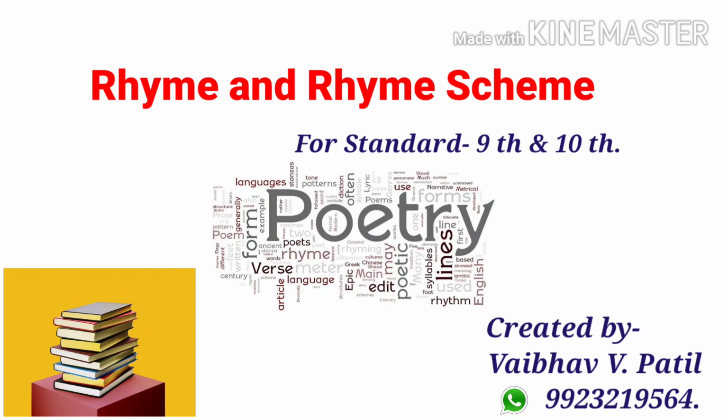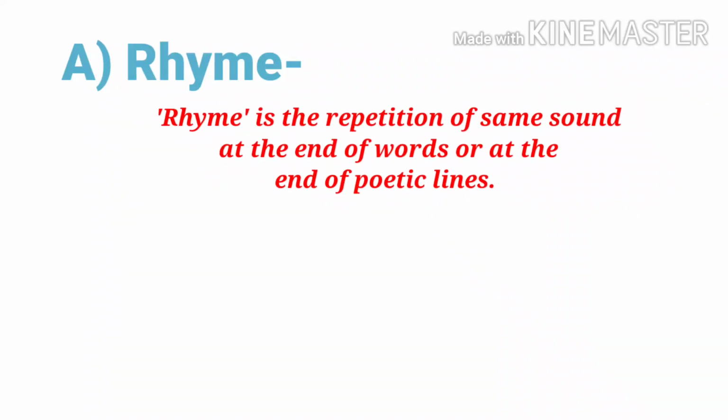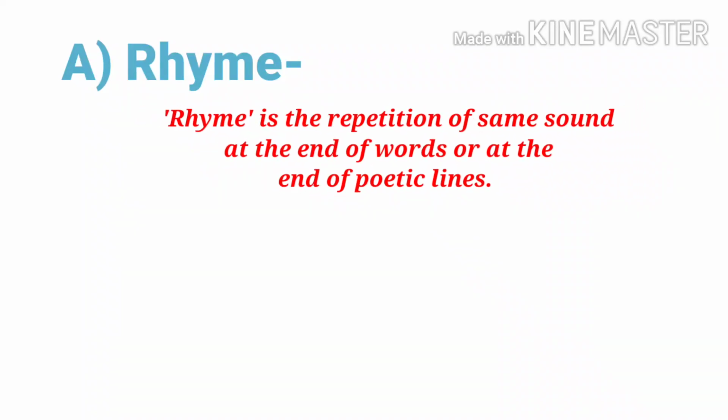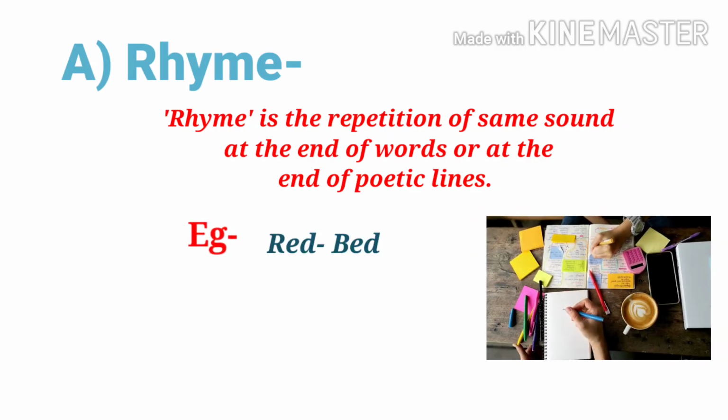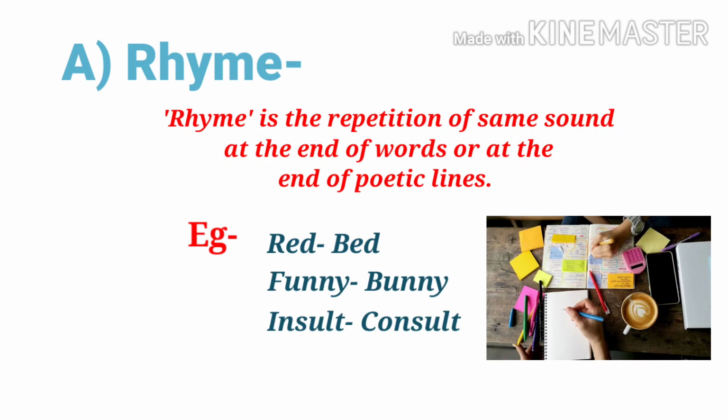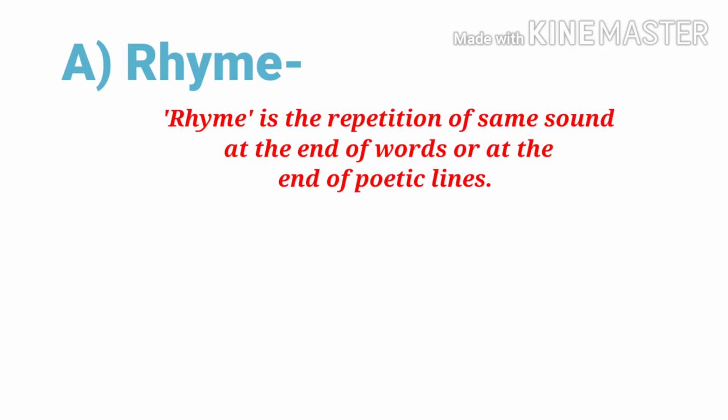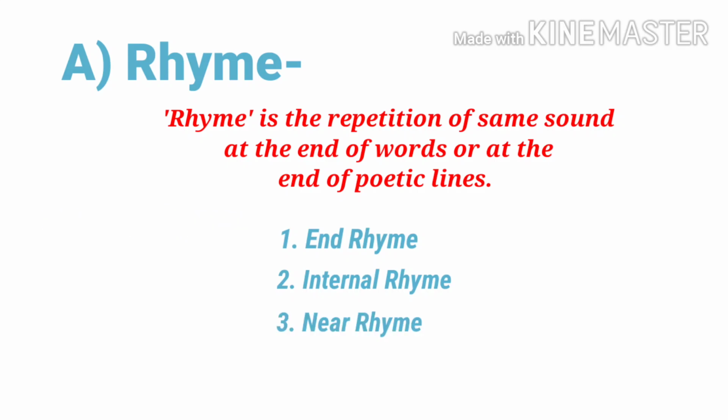Friends, for better understanding of rhyme scheme, we need to know about rhyme. Rhyme is the repetition of the same sound at the end of words or at the end of poetic lines. For example, red bed, funny bunny, insult consult. Friends, there are three types of rhymes: end rhyme, internal rhyme, and near rhyme.